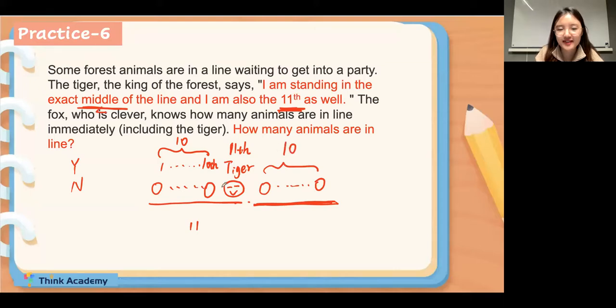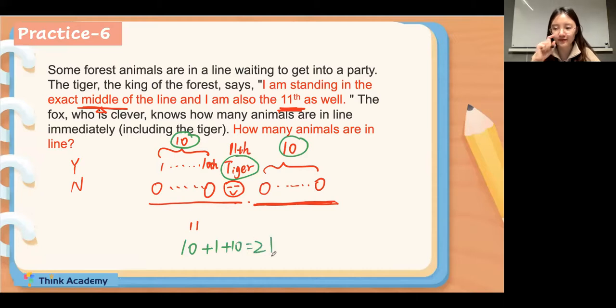In the middle means the number on the left will be equal to the number on the right. So on the left, there are 10 animals. So for the right part, there will be 10 more animals. So if we count how many animals in total, we can count like this: 10 in front of the tiger, and 10 on the right. So the final answer will be 10 plus 1 plus 10. So the final answer will be 21.